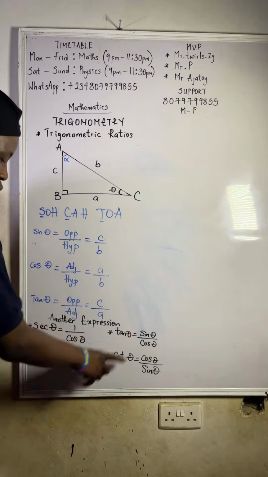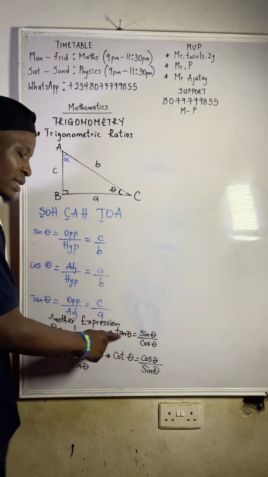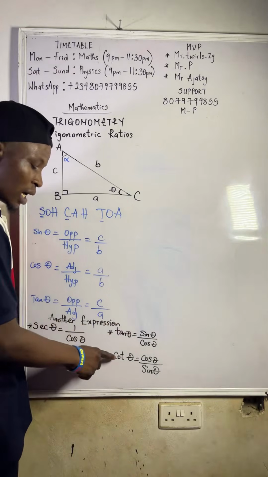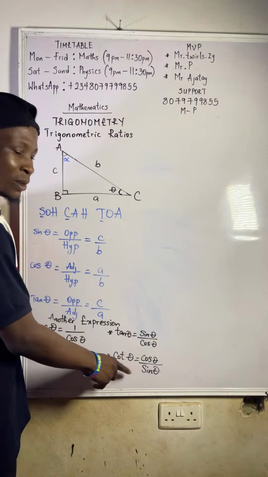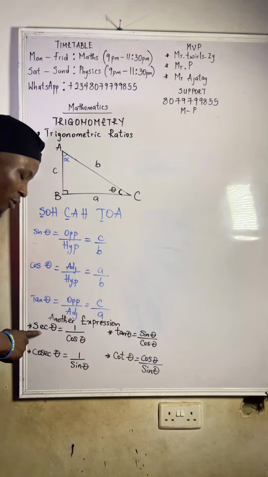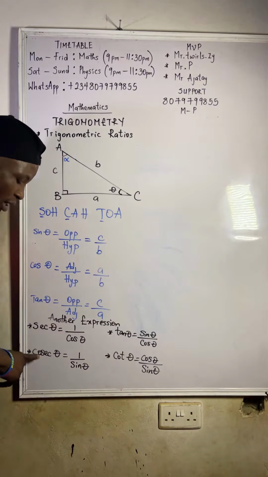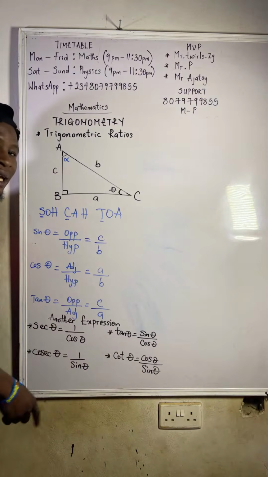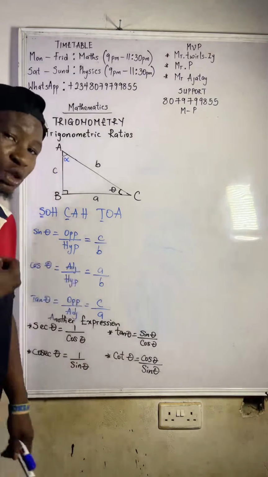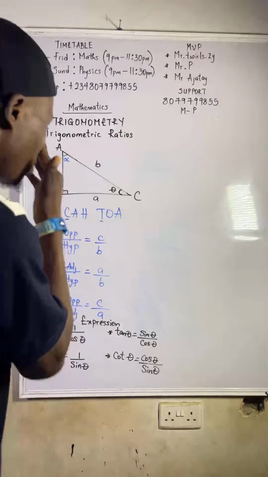But please make sure you know these ones in your head. Another way of writing tan theta is sine theta over cos theta. Another way of writing cot theta is cos over sine. Another way of writing sec is 1 over cos. And another way of writing cosec is 1 over sine. Please make sure you know these other expressions by heart.